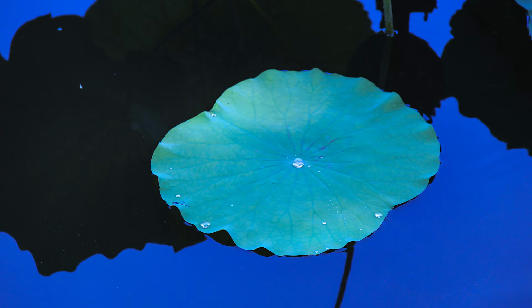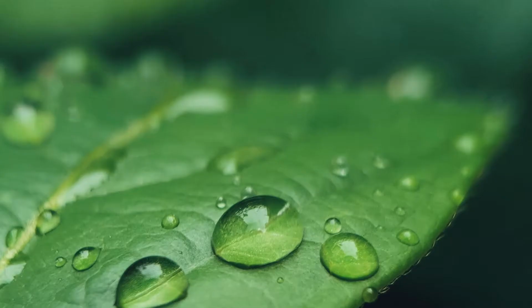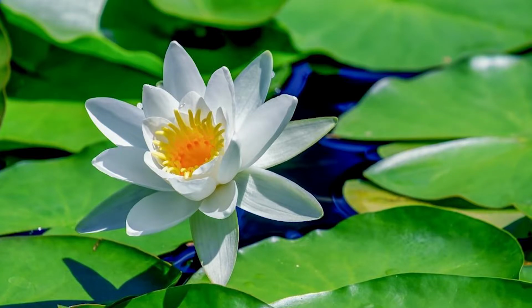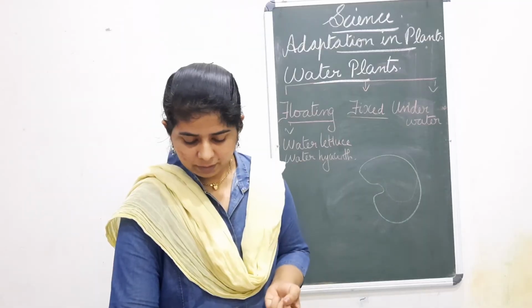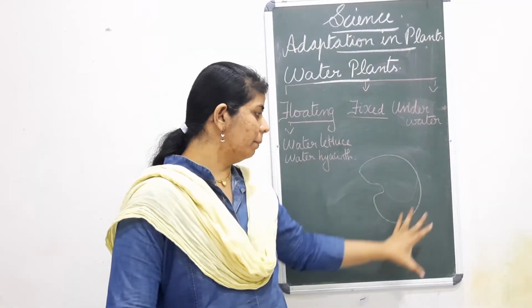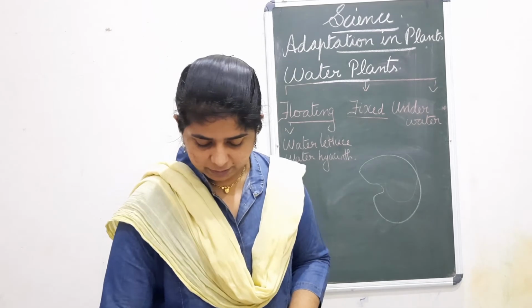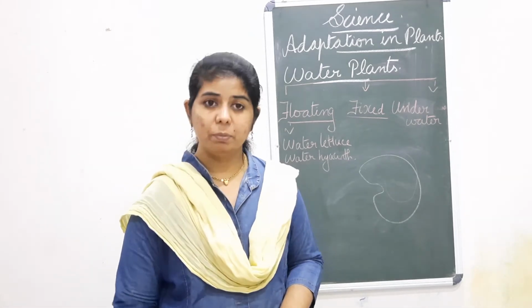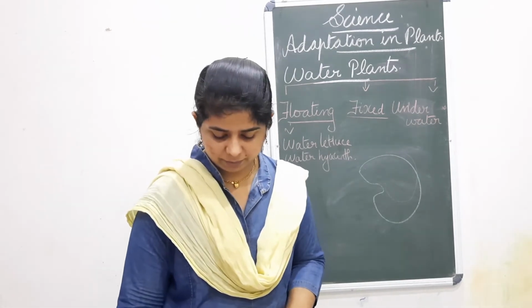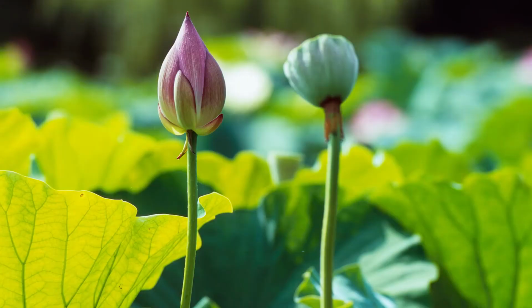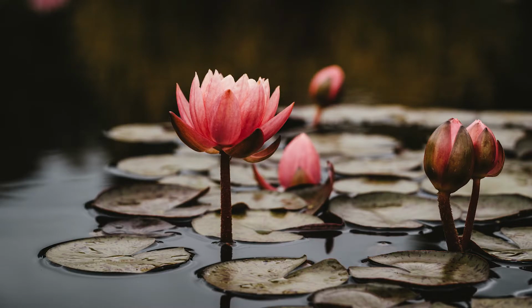There also the leaf has a waxy coating so that the water will not damage that leaf. So the leaves and flowers float on the surface of water, and so they get air and sunlight nicely from the outside. Then they have flat and broad leaves. The leaves are prevented from getting damaged by water because of this waxy coating. Then the stems: they have long stems so that they can float on the surface of the water.